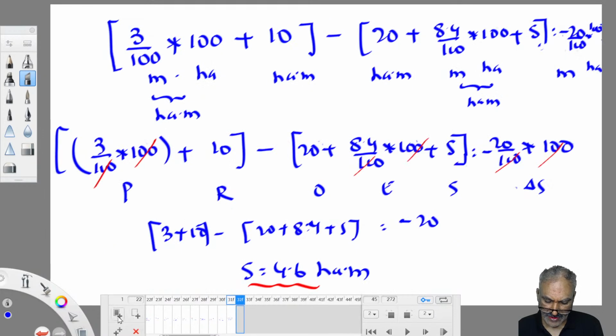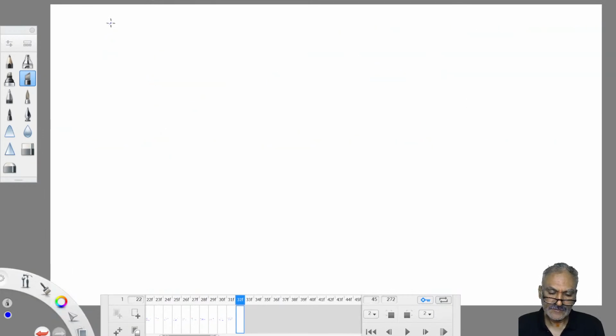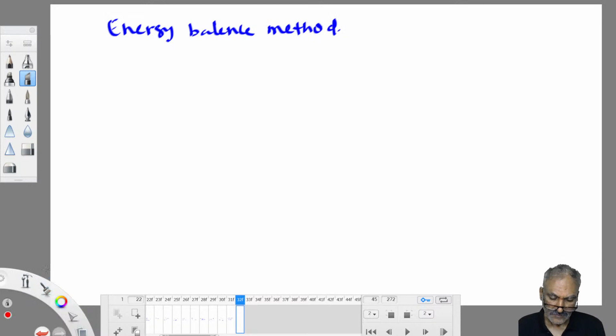Now, exactly the same way, the energy balance method. This energy balance method is based on the law of conservation of energy. Energy can neither be created nor destroyed.